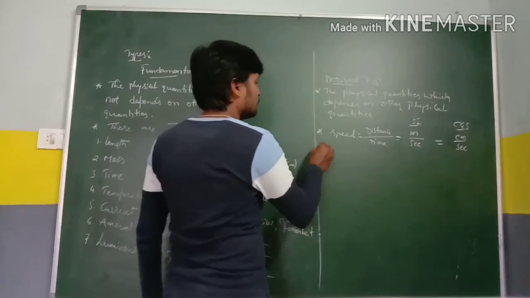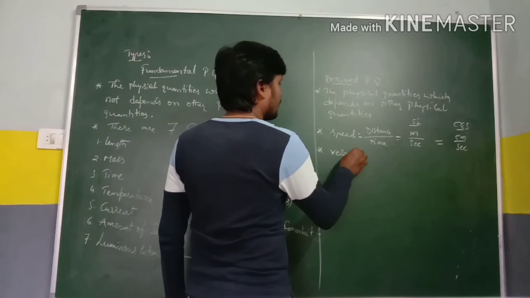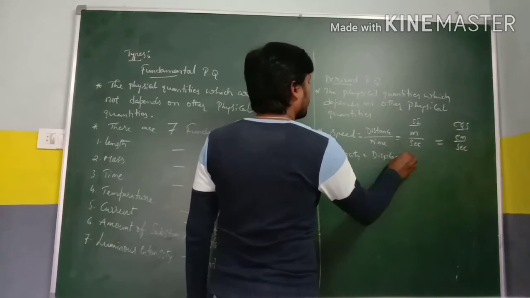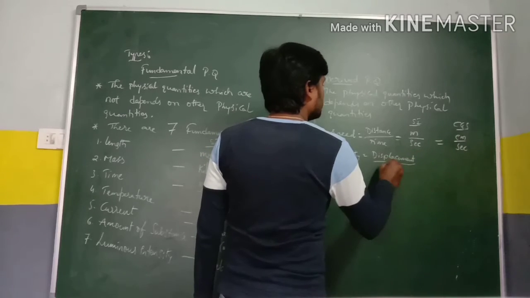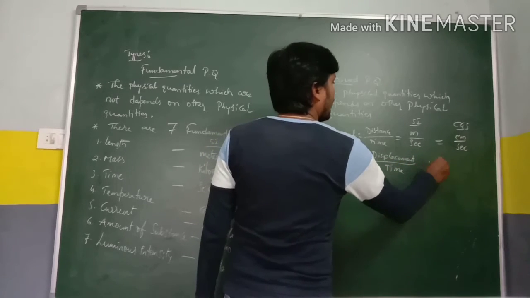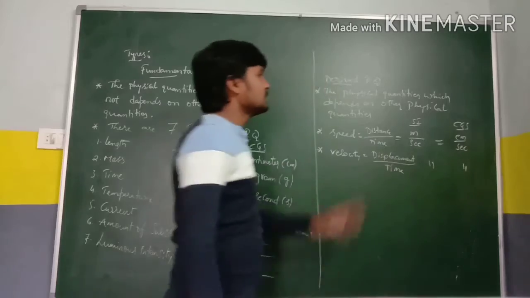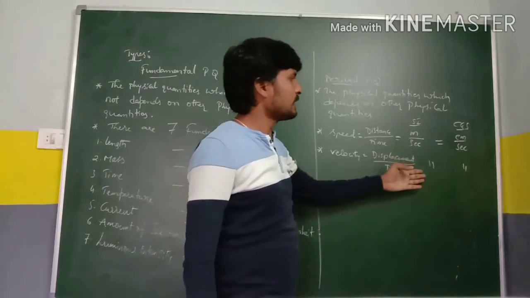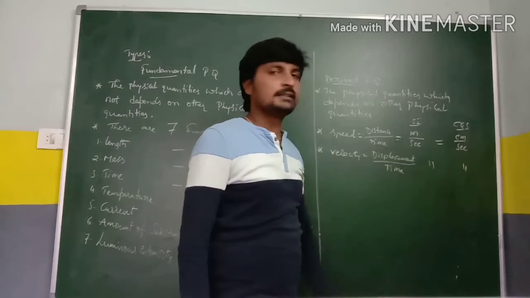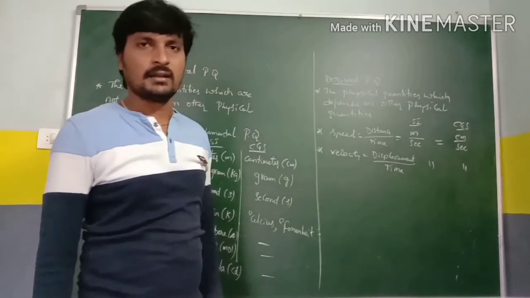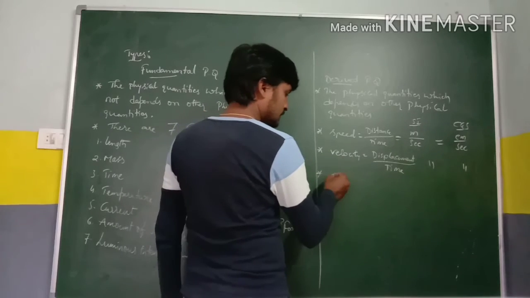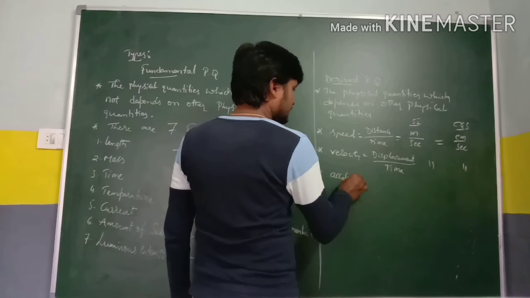Next, velocity. It is displacement by time, and the SI and CGS units are the same as the speed. SI unit is meter by second, CGS unit is centimeter by second. Next, another example is acceleration.